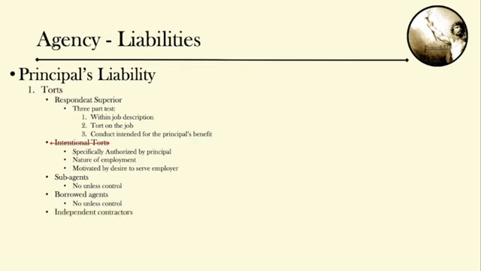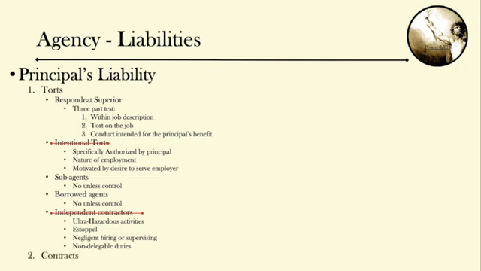For independent contractors, there's no liability unless one of the following exceptions applies. Extremely dangerous activities, estoppel, which is the situation where a principal holds out an independent contractor with the appearance of agency to third parties, negligent hiring or supervising, and finally, non-delegable duties.